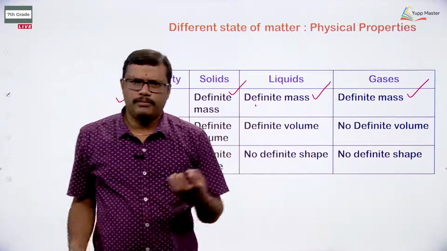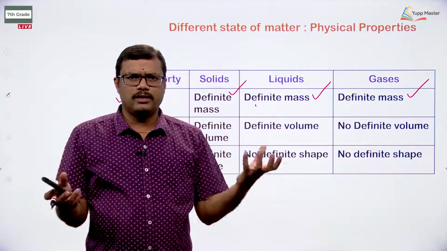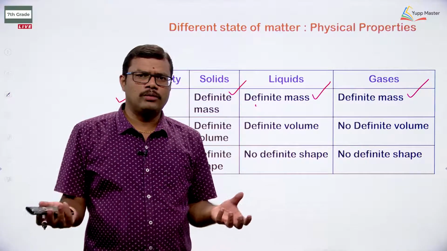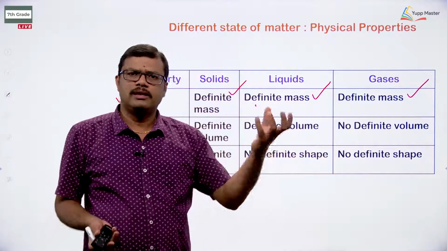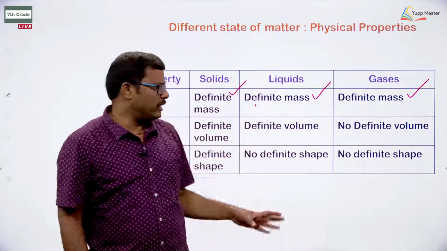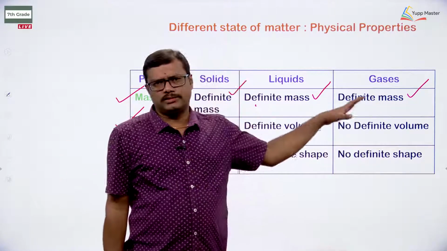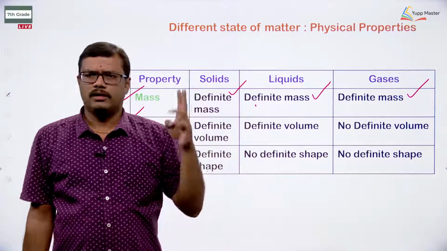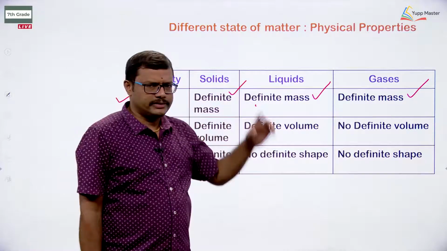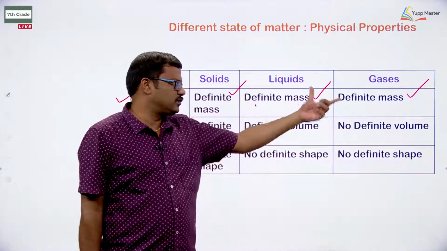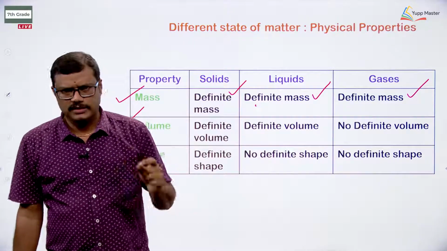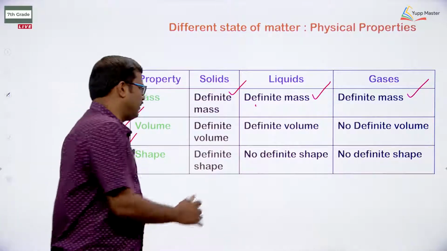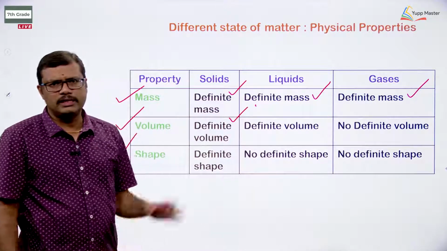As I told you in the previous classes, when you take two balloons with a different amount of air, the balloon having more air will weigh more compared with the balloon having less air. So, automatically we can say that gases will have definite mass, they are going to possess it. So, all the three states of matter, whether solid, liquid or gas, are going to have mass. All the three states will have definite mass, first thing. Let us look at the volume. Solids will have definite volume, as we have seen in the previous diagram.